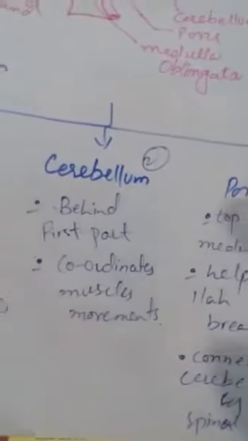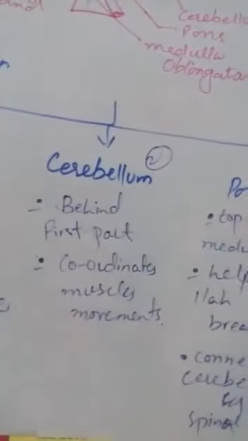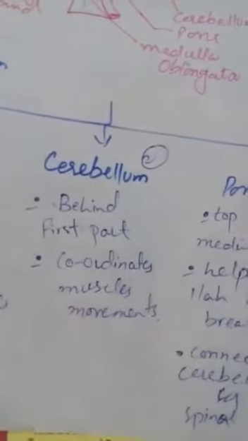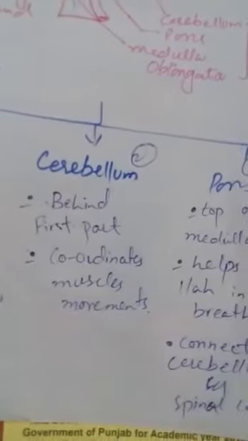You know that when we do something, when we run or speak or write anything, our muscles are in action, our muscles are in movement. So the muscle movement is coordinated by this part of the brain, the cerebellum. And the last part is the pons. Pons is present on the top of the medulla oblongata.